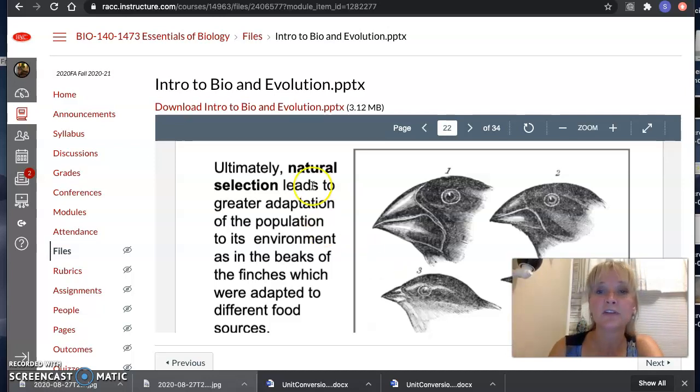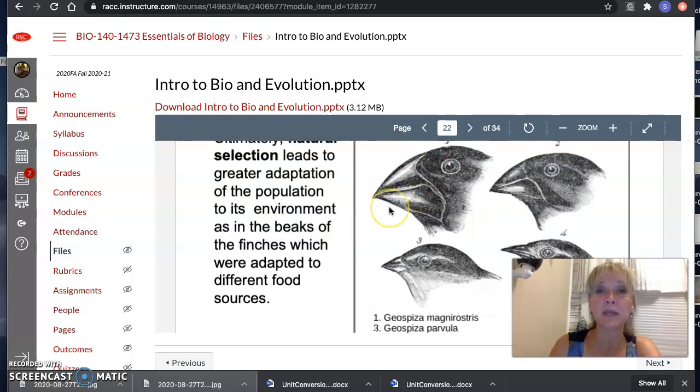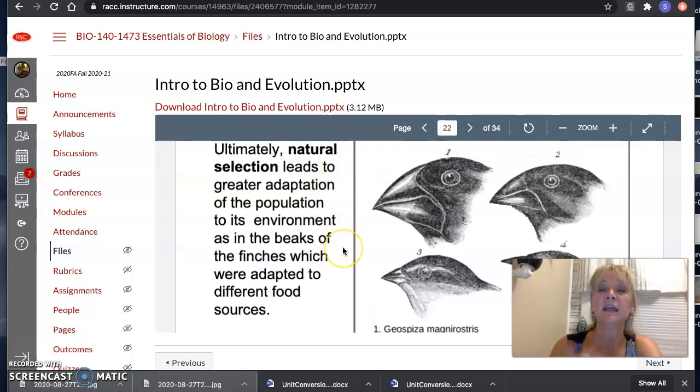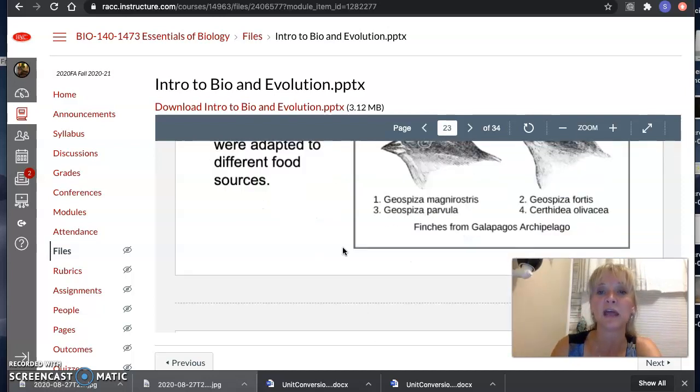So what he does is he does natural selection. He's wondering if species are naturally selected for the environment. So birds on the mainland might have that big beak to survive better, and all the little beaks die. Maybe on the island, they need little beaks for the food they're eating, and all the big beaked birds die. So this is natural selection. It leads to adaptation in the species. Survival of the fittest. Maybe the birds that have no beaks all survive, all the other ones die. So that's a way of natural selection.